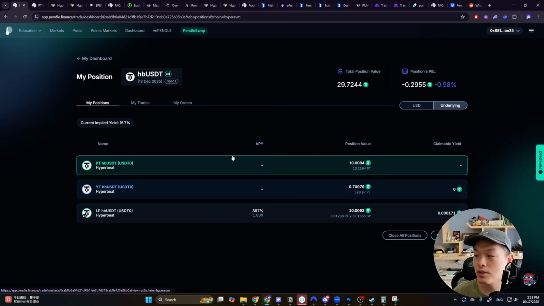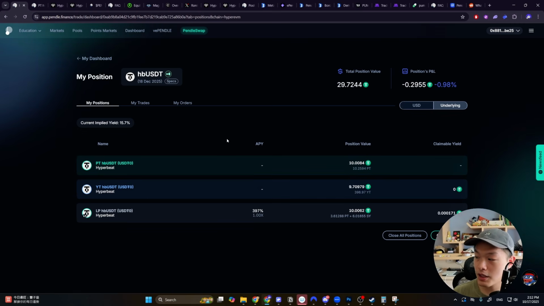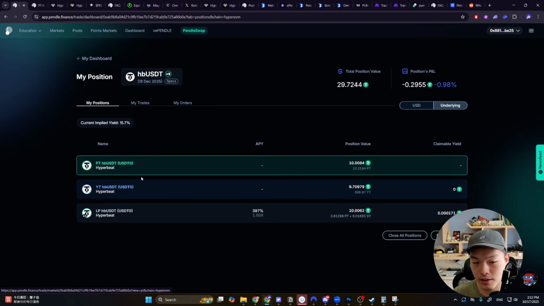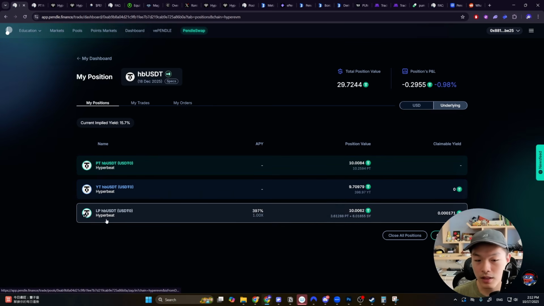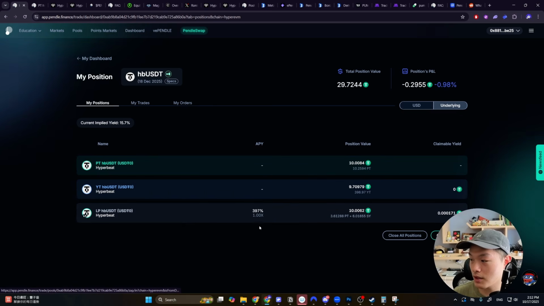And in my opinion, the best way to actually get a hang of any new protocol is to actually play with it. You guys can see on my demo wallet, I bought some PT, I bought some YT, and then I also provided liquidity in the process. And you guys can start off with like $100 or a couple $100, see how it goes, right? See how you like using Pendle.